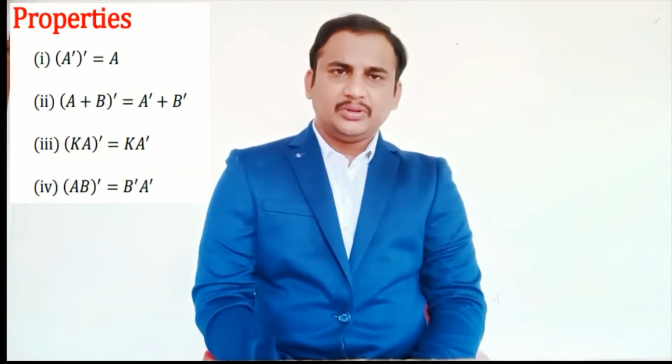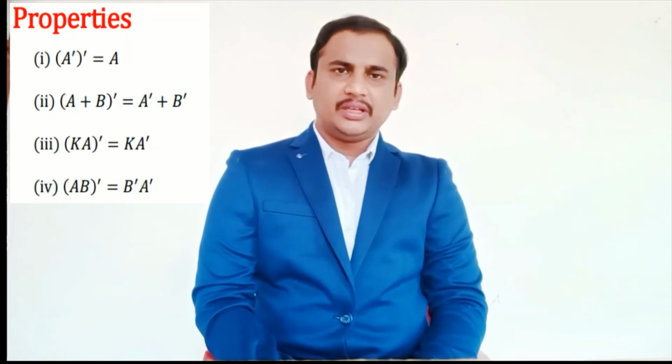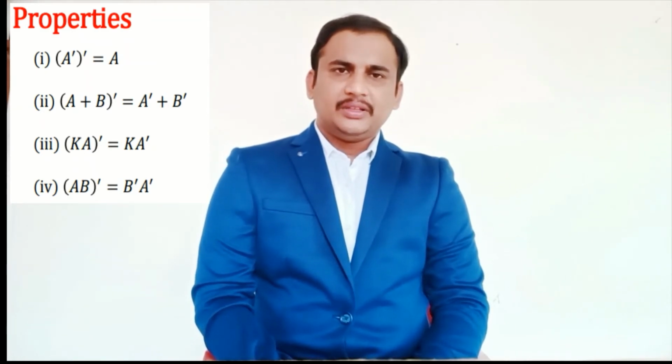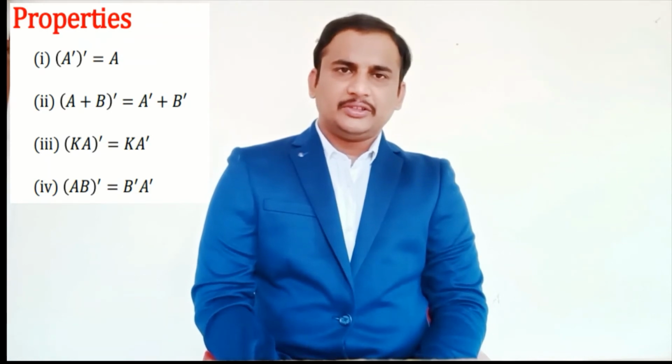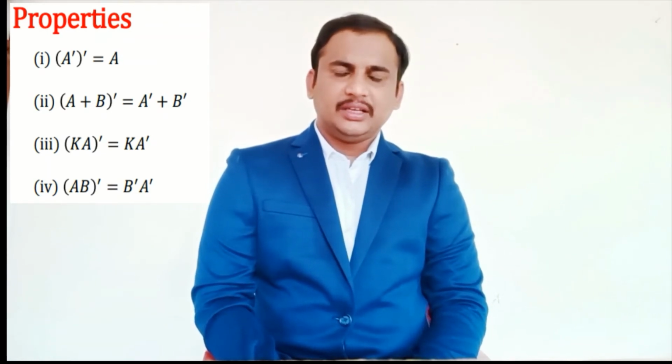Properties of transpose of a matrix. Property 1: (A transpose) whole transpose equal to A. Property 2: (A plus B) whole transpose equal to A transpose plus B transpose. Property 3: (kA) whole transpose equal to k into A transpose. Here k is a scalar. Property 4: (AB) whole transpose equal to B transpose into A transpose.